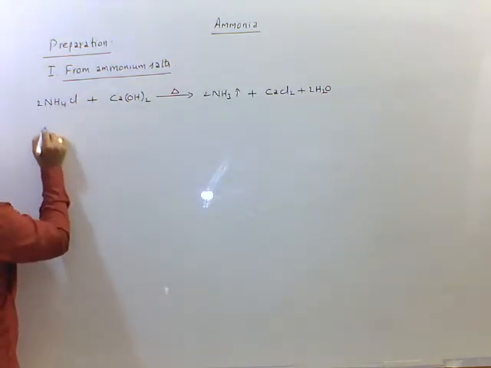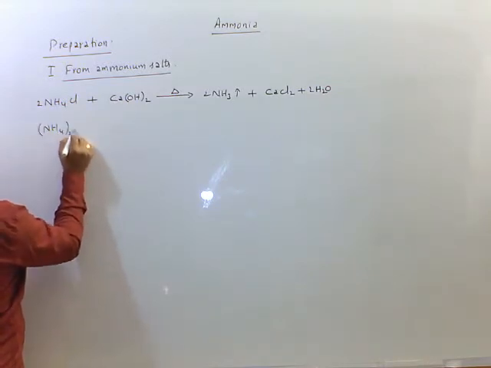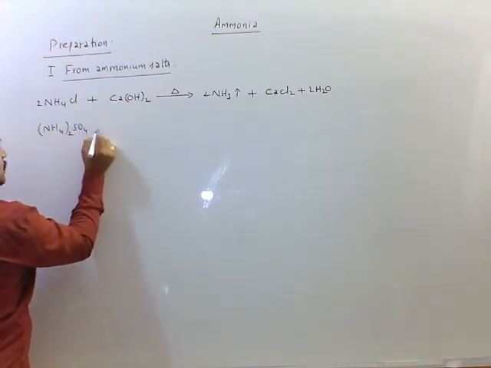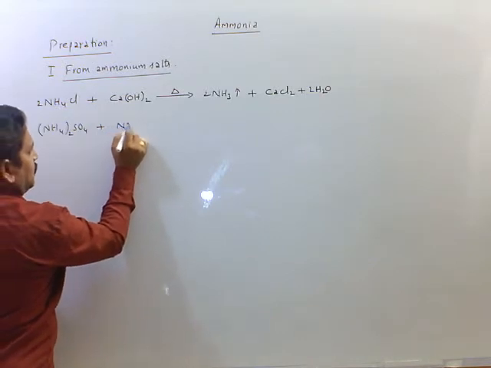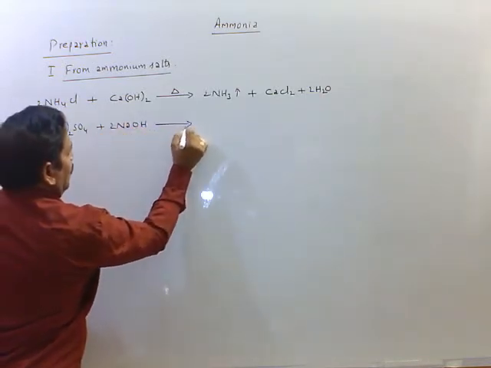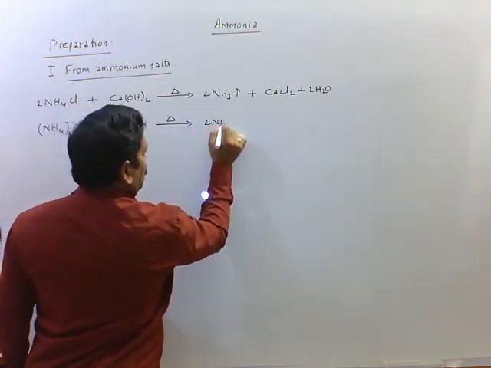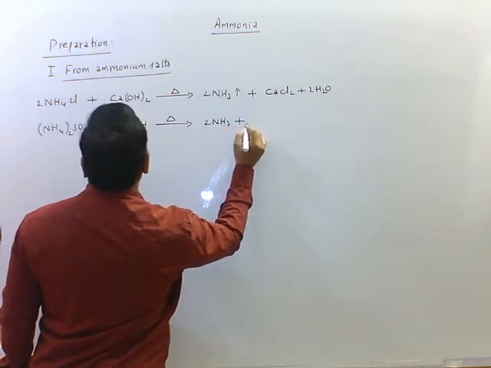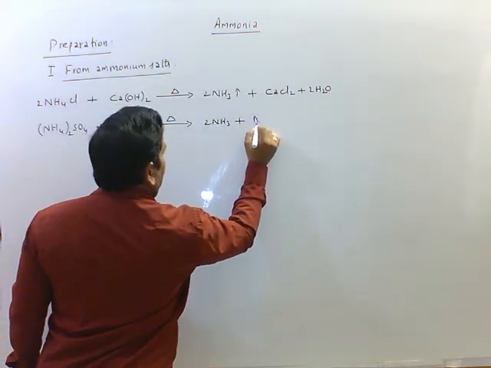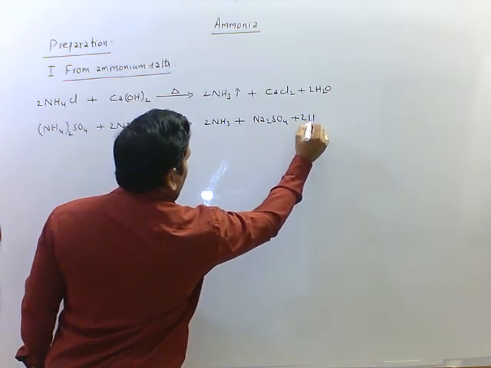Now I am taking ammonium sulfate. Ammonium sulfate treated with sodium hydroxide, upon heating it gives ammonia gas and sodium sulfate and 2H2O.